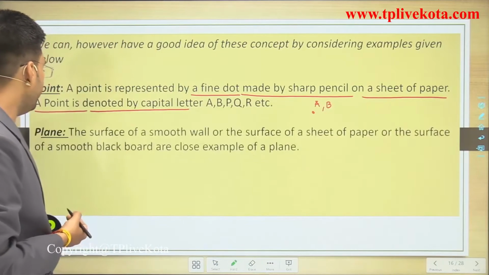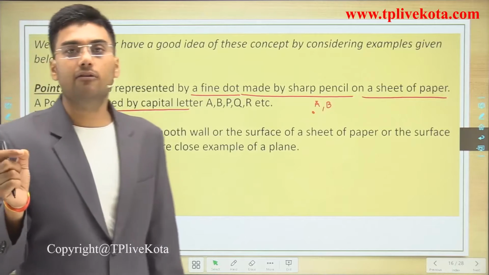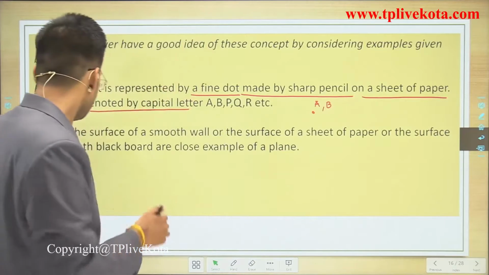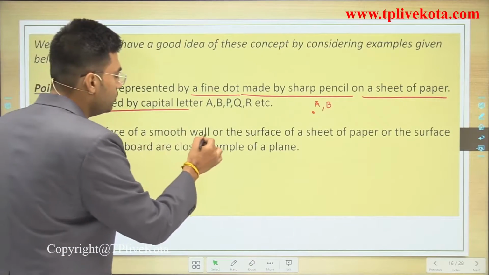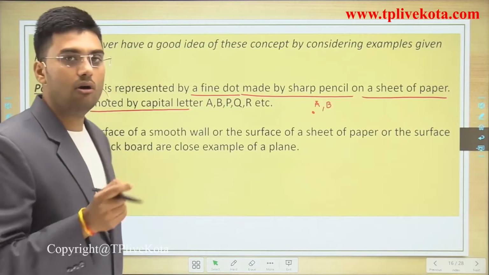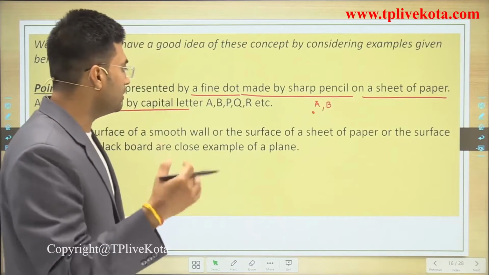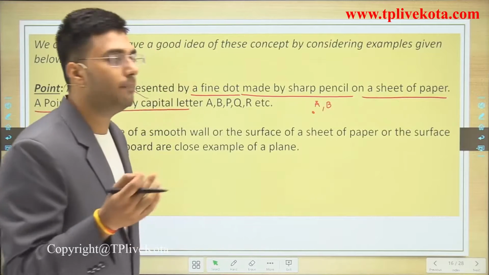Now after the point, the next is plane. What is a plane? The surface of a smooth wall or the surface of a sheet of paper.